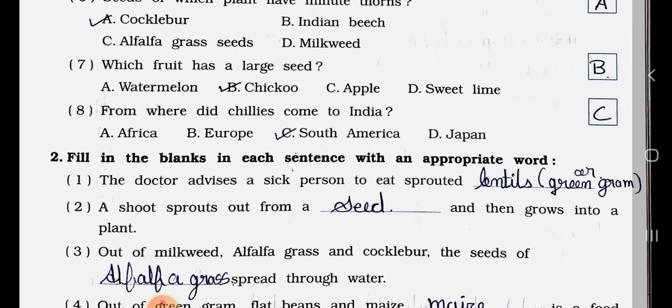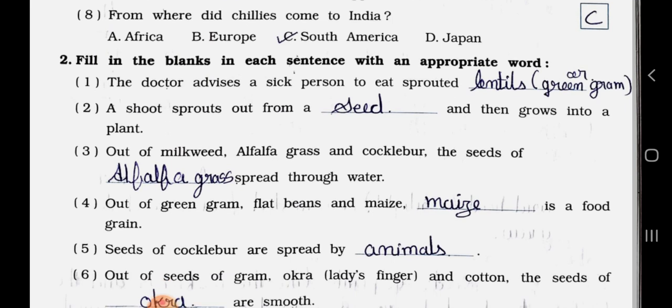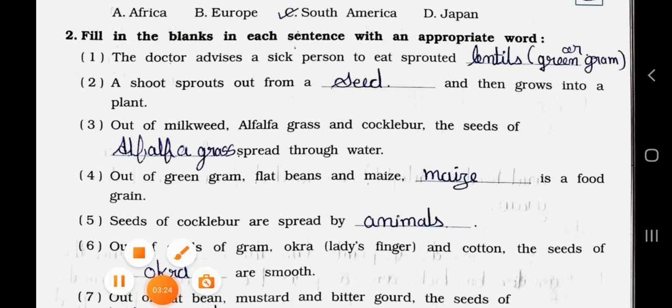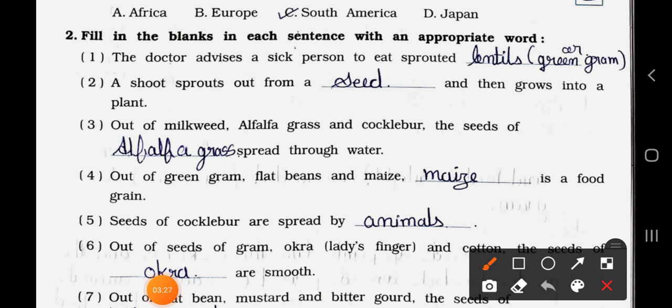The doctor advised a sick person to eat blanks. So answer is lentils or green gram. Number 2. A shoot sprouts out from a blanks and grows into a plant. Answer is a seed. See the number 3. Out of milkweed, alfalfa grass, and cockleber, the seeds of blanks spread through water. Answer is alfalfa grass. Number 4. Out of green gram, flat beans, and maize, blanks is a food grain. So your answer is maize.